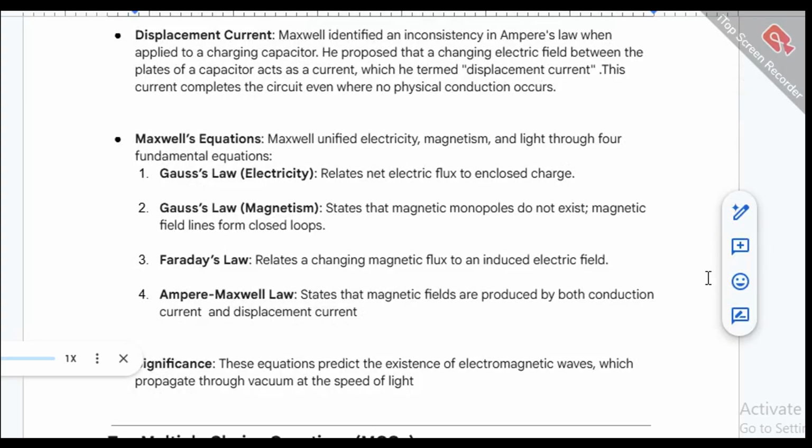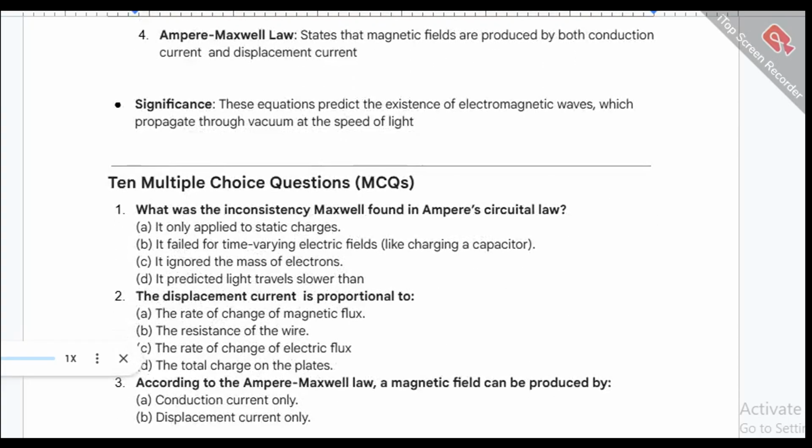Maxwell's equations. Maxwell unified electricity, magnetism, and light through four fundamental equations. Gauss's law, electricity, relates net electric flux to enclosed charge. Gauss's law, magnetism, states that magnetic monopoles do not exist. Magnetic field lines form closed loops. Faraday's law relates a changing magnetic flux to an induced electric field. Ampere-Maxwell law states that magnetic fields are produced by both conduction current and displacement current. Significance: these equations predict the existence of electromagnetic waves, which propagate through vacuum at the speed of light.